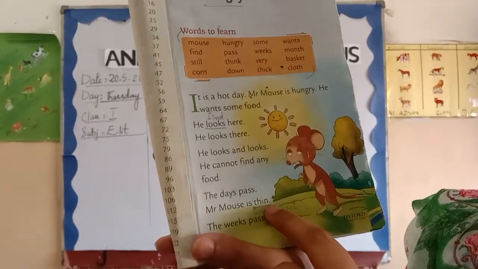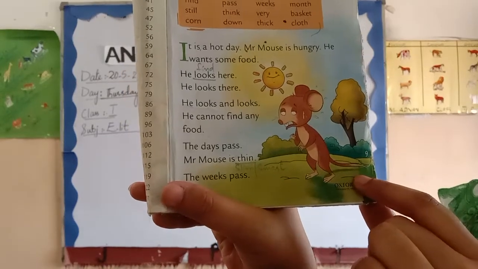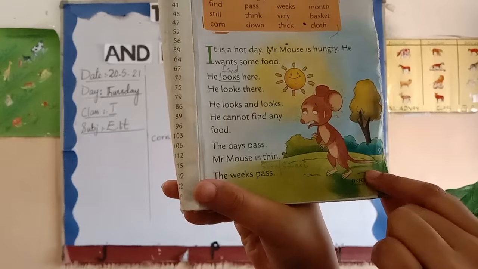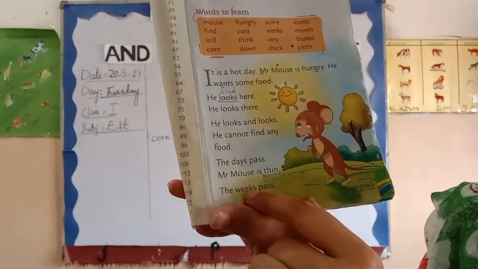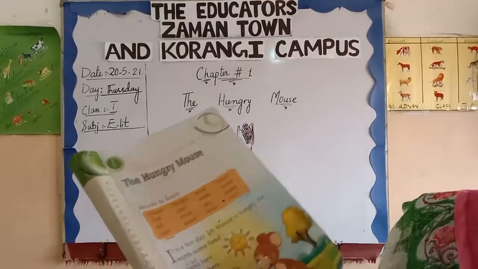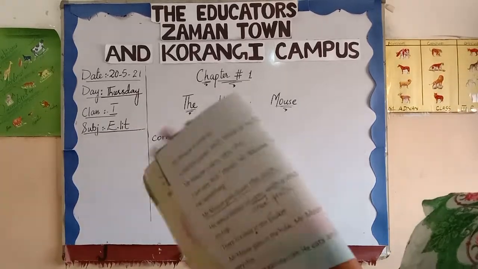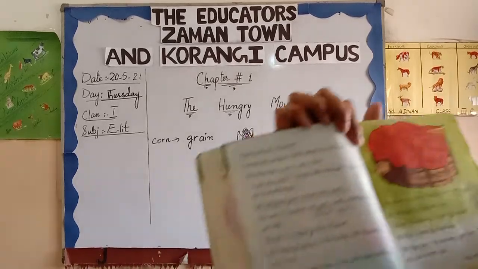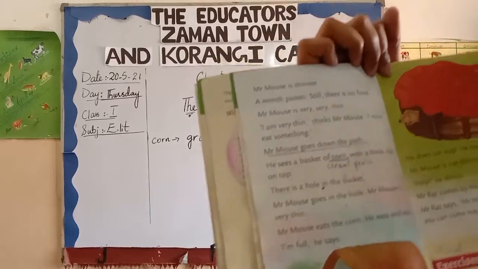What is the meaning of thin? Thin means slim. Look at this picture of a mouse. Can you see he is thin? He is feeling hungry. Can you imagine? Now the weeks pass. First the days pass, now weeks pass. But he has not found any food. Turn the page, class 1. Now page number 10. Page number 9 we have done.